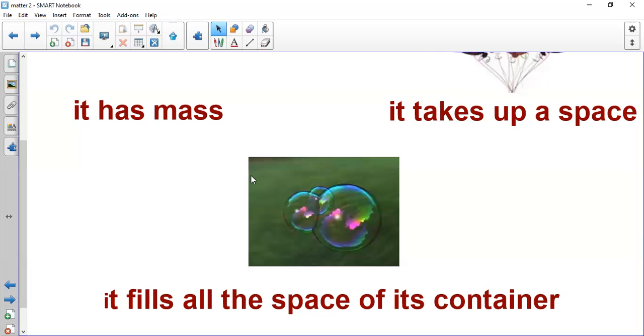And don't forget that all the forms of matter take a space and have mass. One more time, all the forms of matter take a space and have mass. And we said today that gas fills all the space of its container.